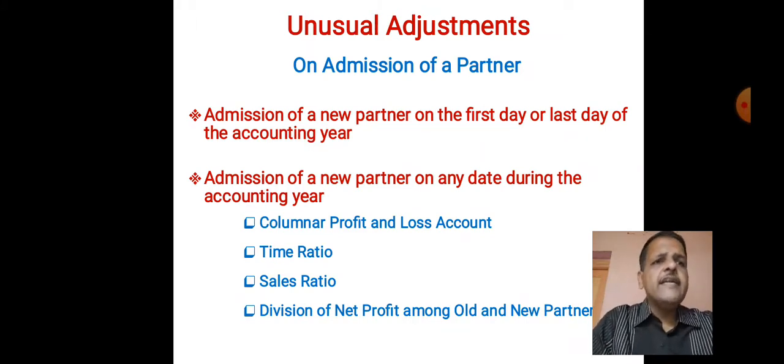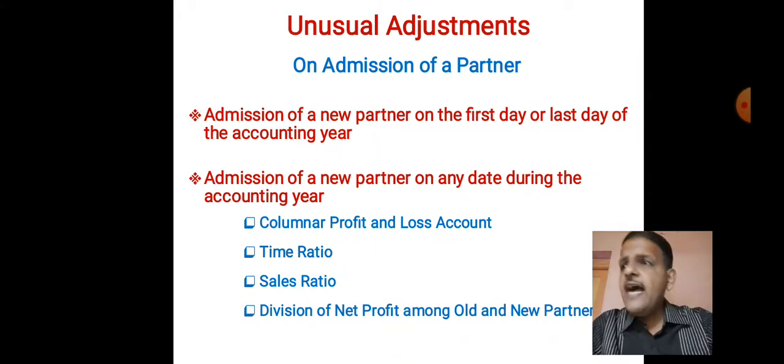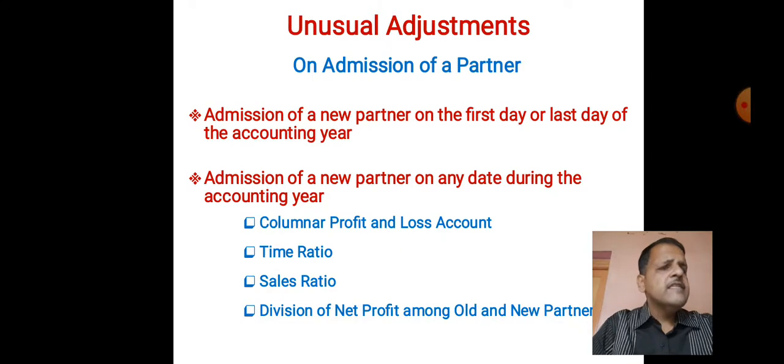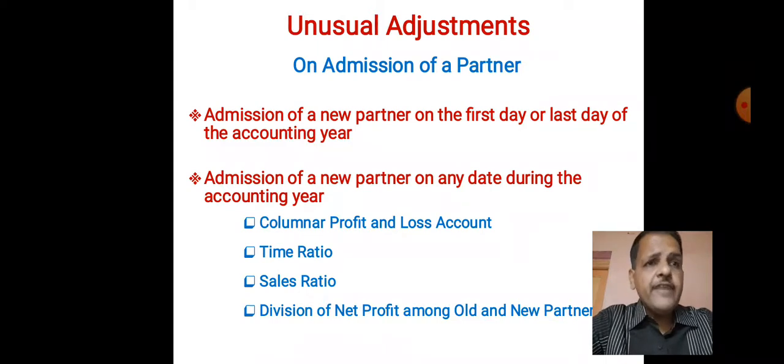There are certain items which are recorded neither in sales ratio nor in time ratio. They are, say, loss by fire, loss on sale of fixed asset, profit on sale of fixed asset, bad debt recovered. Such items we have to see in which period they were received, whether in the before entry period or after entry period, and record them accordingly.